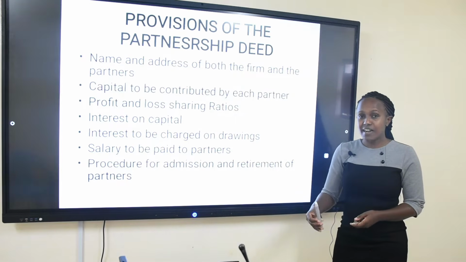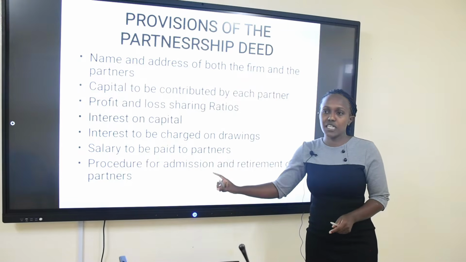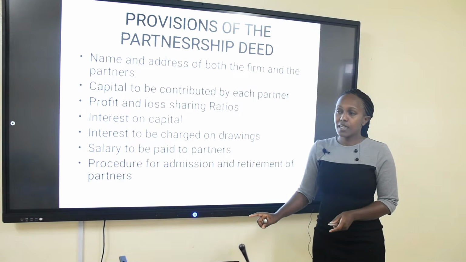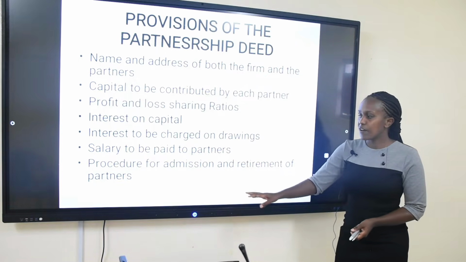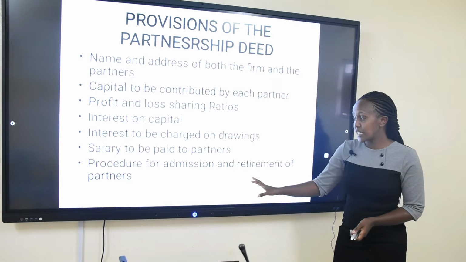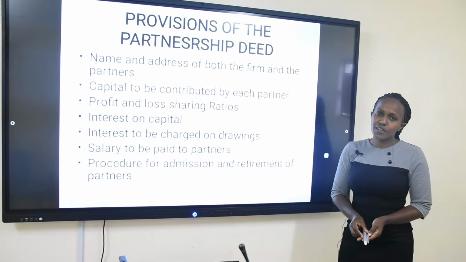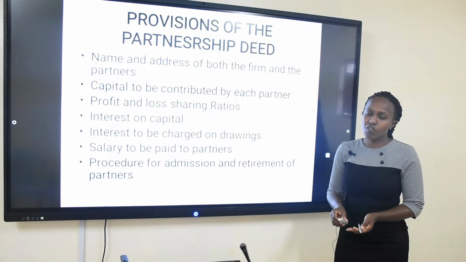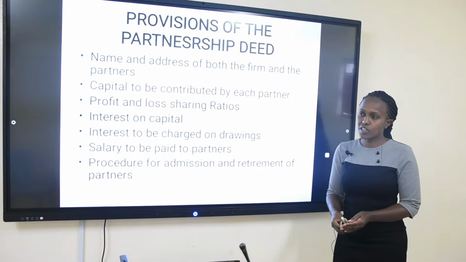So they have to agree in writing how much is the salary to be paid to those partners who are involved in day-to-day running of the business. Those are the active partners. Finally, they have to agree on the procedure for admission and retirement of a partner. At the point of exit or in case of death of a partner, what procedures shall be followed? They have to agree on that.